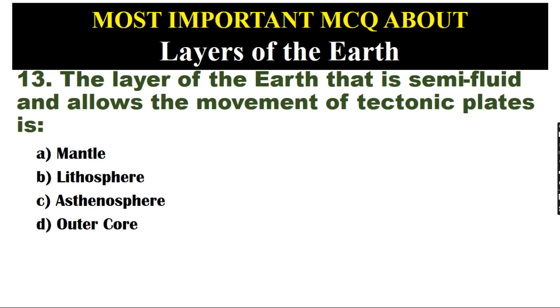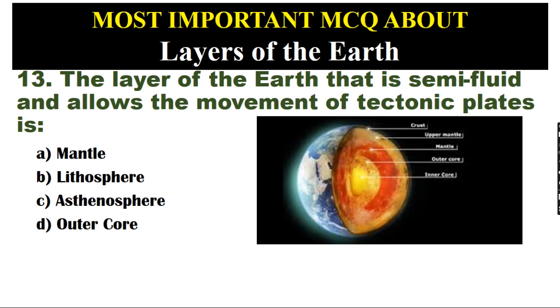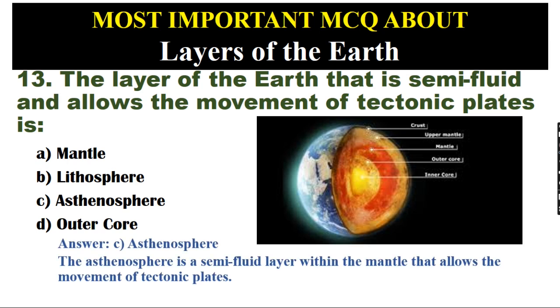The layer of the Earth that is semi-fluid and allows the movement of tectonic plates is A. Mantle. B. Lithosphere. C. Asthenosphere. D. Outer core. Answer: C. Asthenosphere. The asthenosphere is a semi-fluid layer within the mantle that allows the movement of tectonic plates.